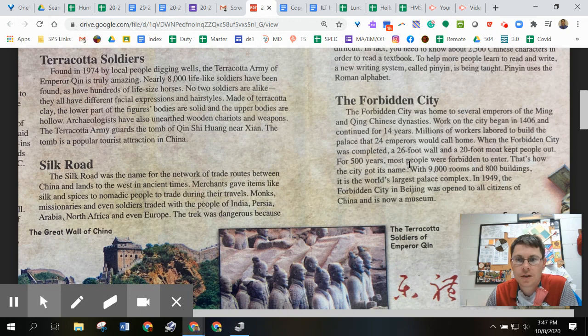For 500 years, most people were forbidden to enter. That's how the city got its name. With 9,000 rooms and 800 buildings, it is the world's largest palace complex. In 1949, the Forbidden City in Beijing was opened to all citizens of China and is now a museum.